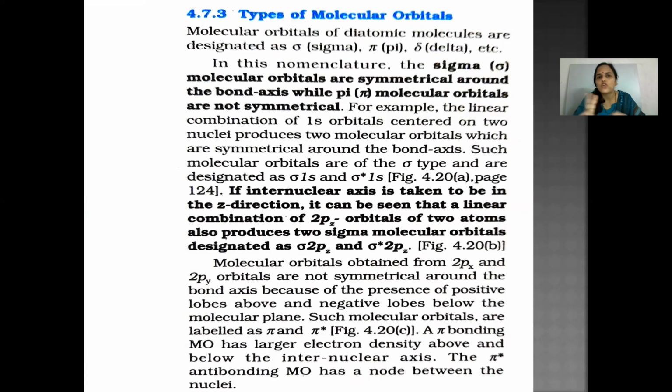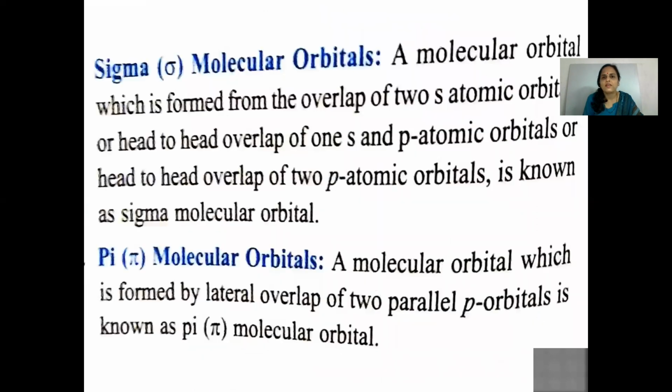There are two main types, sigma as well as pi. Delta is also there, but here we'll study only sigma molecular orbitals and pi molecular orbitals in detail. A sigma molecular orbital is formed by the overlap of two s atomic orbitals, or head-to-head overlap of 1s and p atomic orbitals, or head-to-head overlap of 2p atomic orbitals.